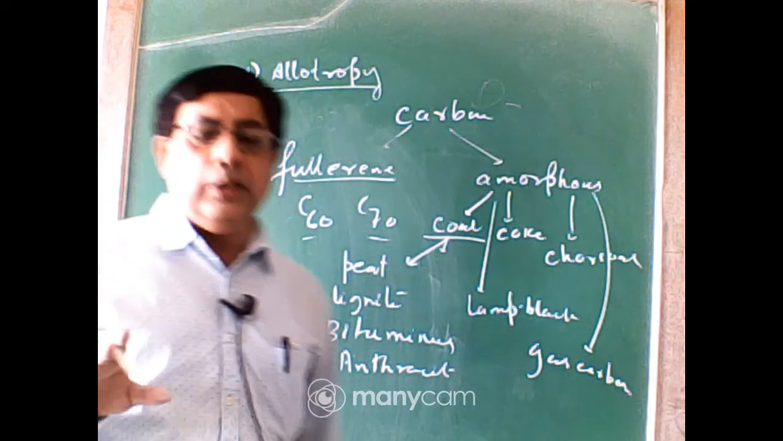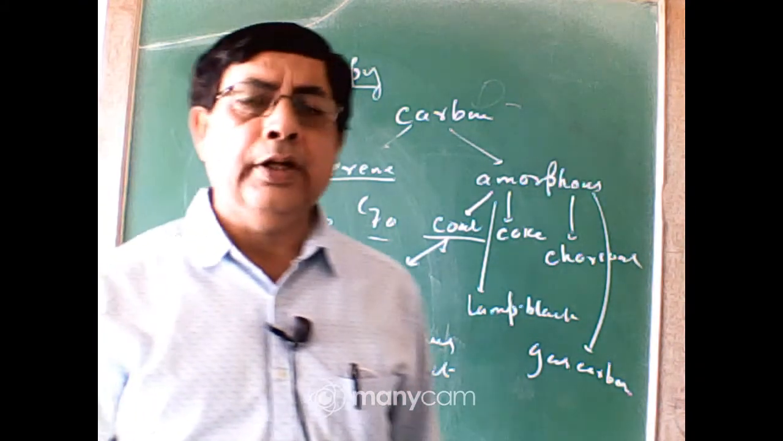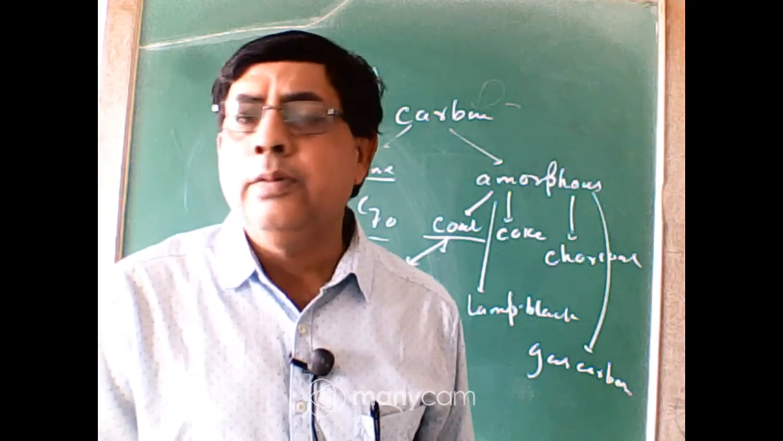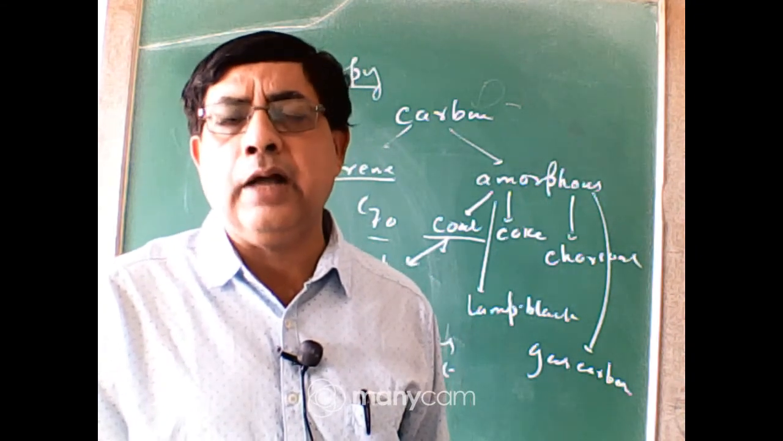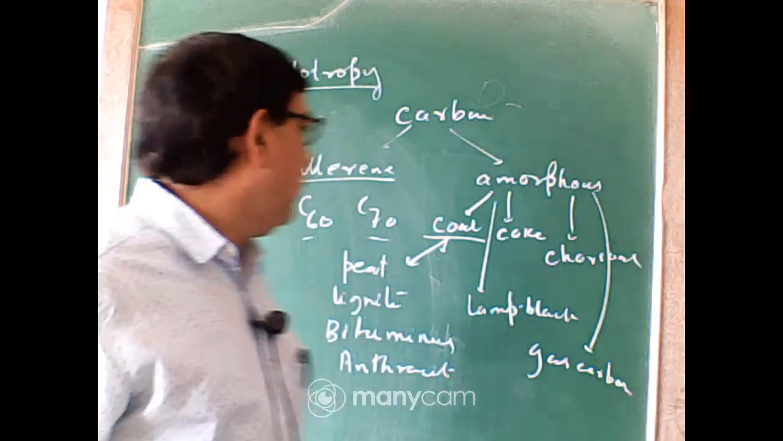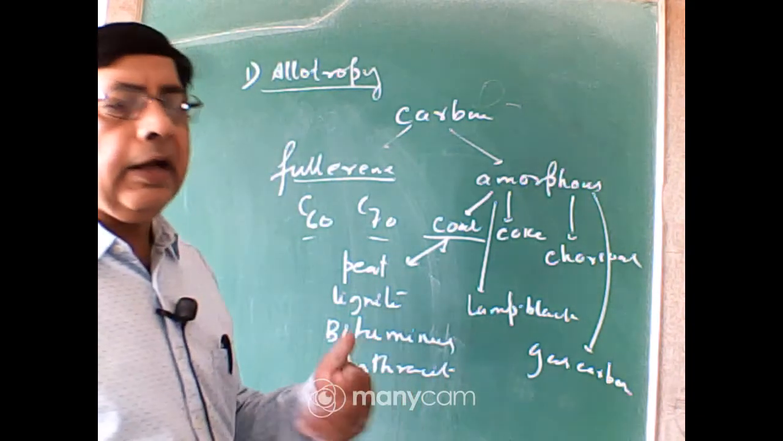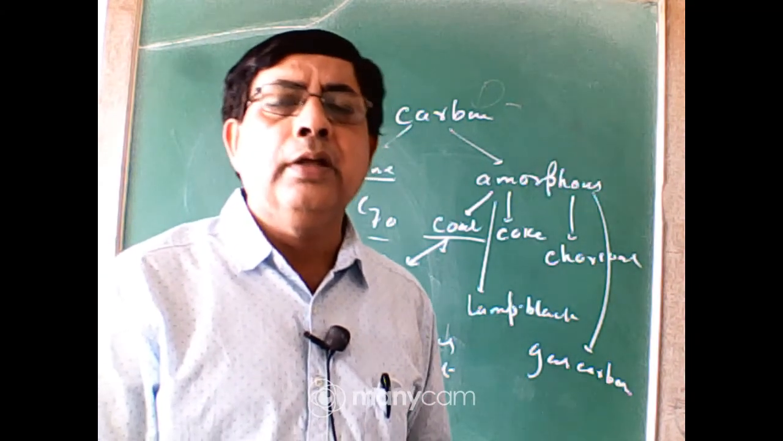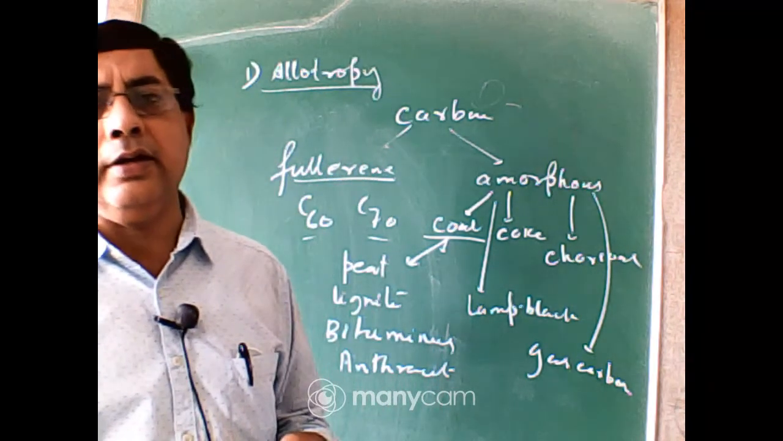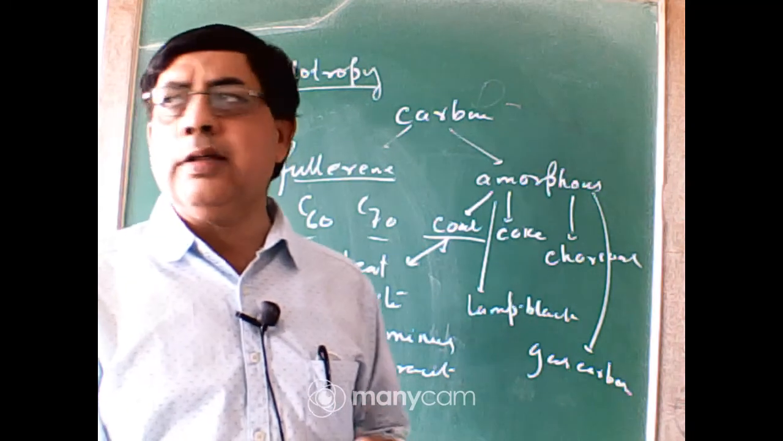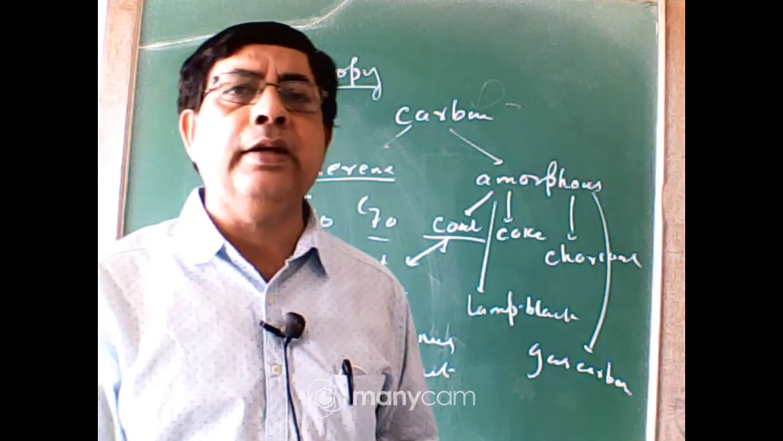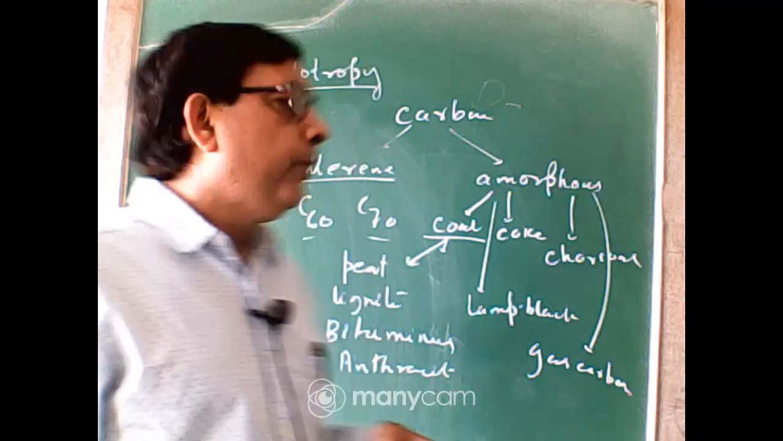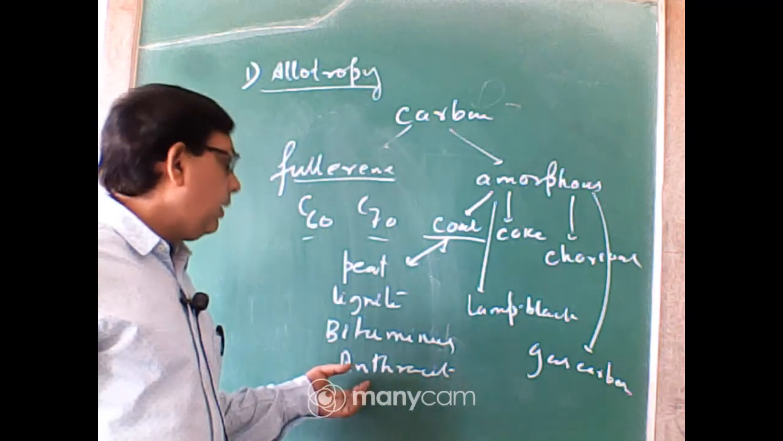The peat coal is the youngest coal, that is, the carbonization process is not yet completed. It contains 50 to 60% carbon, the others are volatile material. The lignite has greater carbon percent, 60 to 70%, bituminous 75 to 85%, and anthracite is the oldest coal which contains 85 to 95% carbon and volatile material is less. So the best quality coal is anthracite.